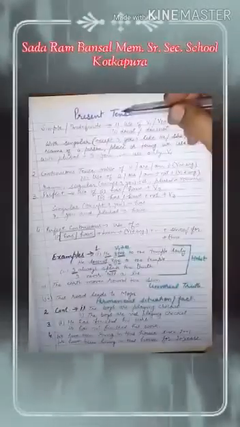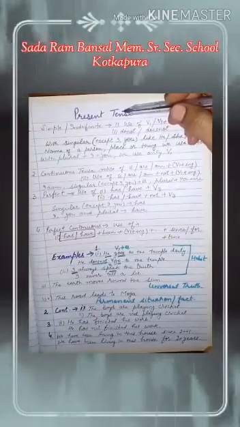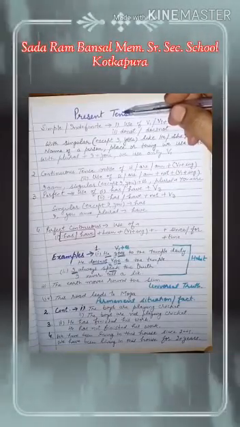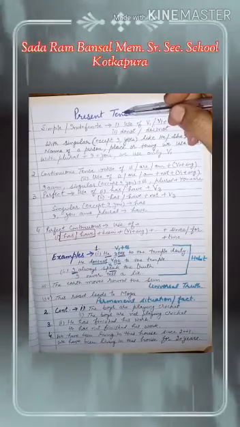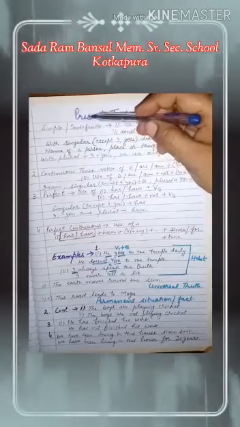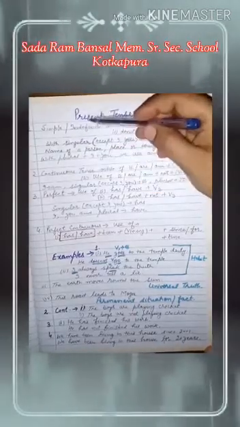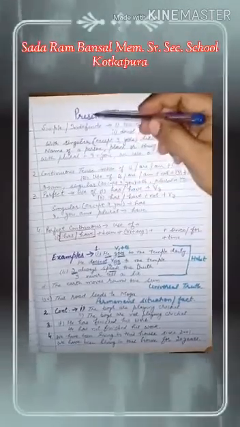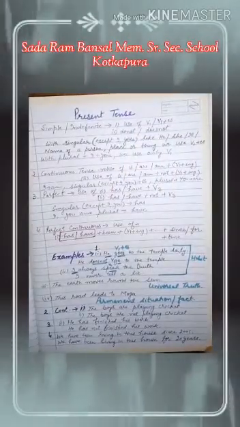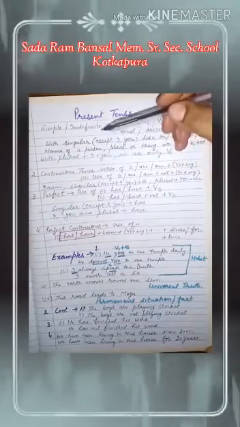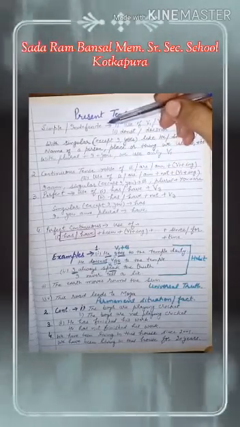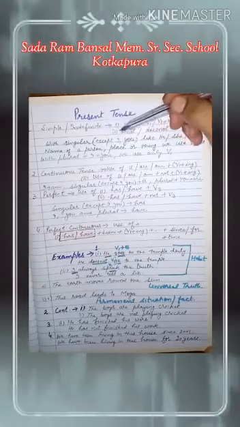As I have earlier told you that each and every tense has four subdivisions. Likewise, present tense also has four subdivisions: simple present tense, present continuous tense, present perfect tense and present perfect continuous tense. So our first subdivision is simple present tense or present indefinite tense.